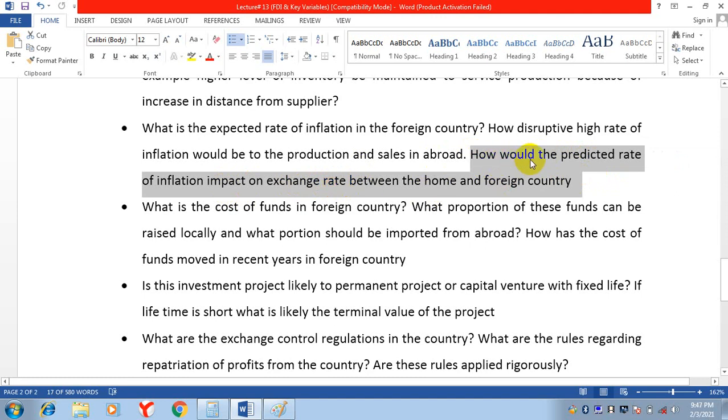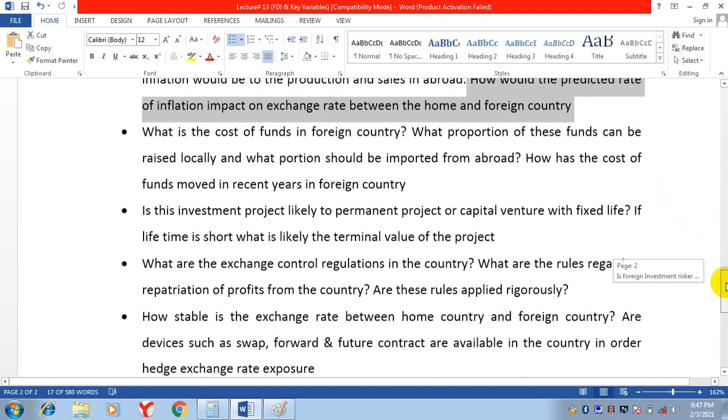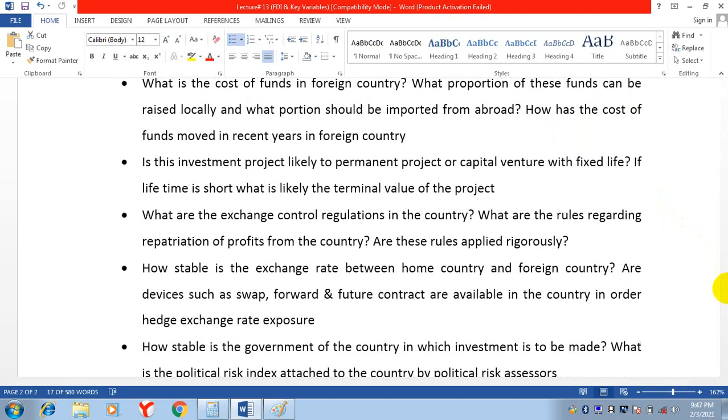So here, how would the predicted rate of inflation impact the exchange rate between the home and foreign country? These are the questions that you ask yourself before investing in a foreign country. What is the cost of funds in the foreign country? If you take a loan in the foreign country, or if you issue shares in the foreign country, what will be the cost of funds? What will be the cost of financing?